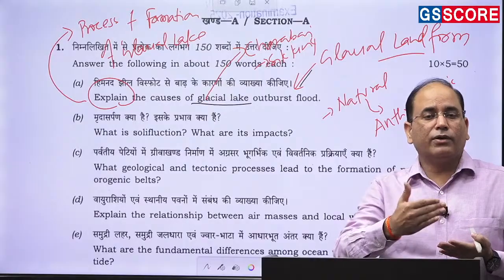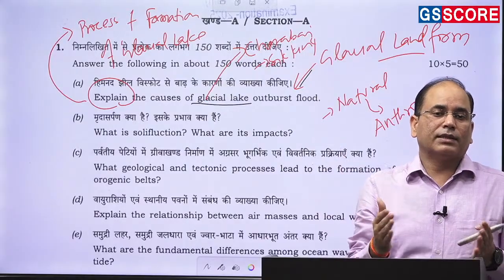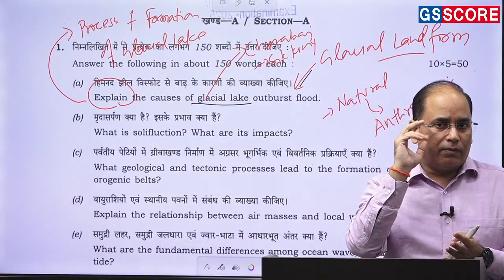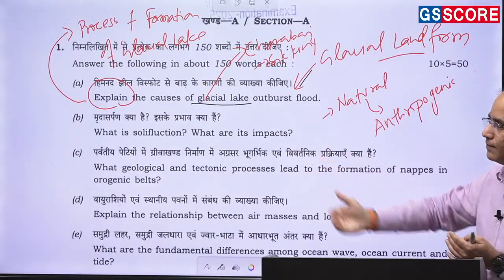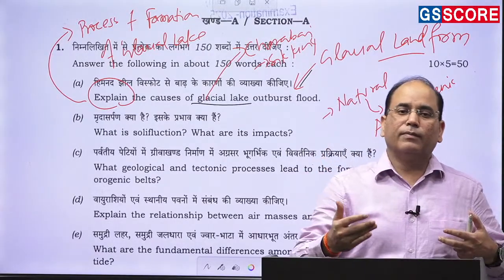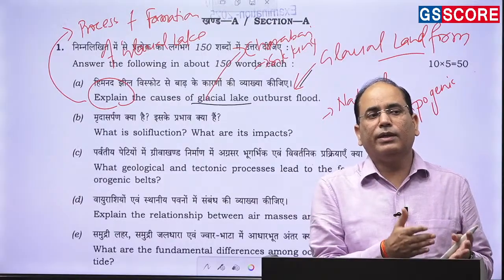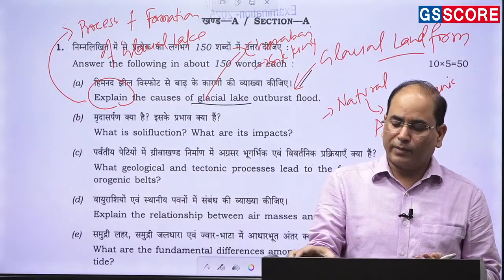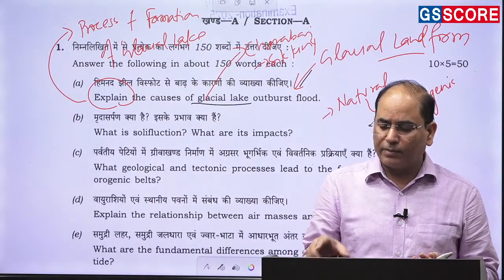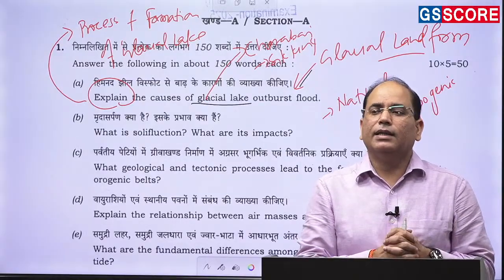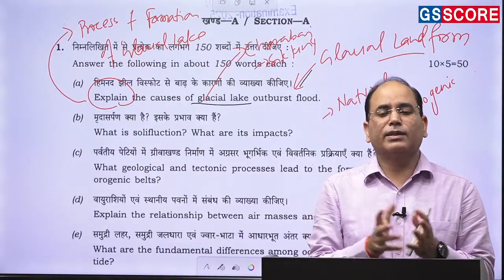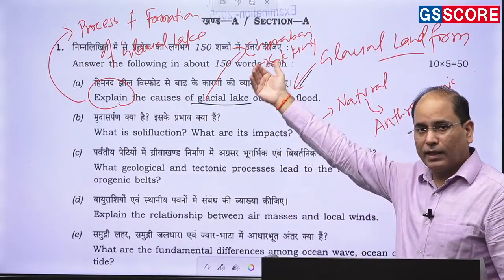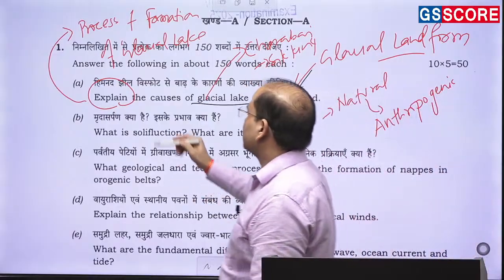So you need not write all the processes, all the types of glacial lakes that are forming, but it is important for you to write in the introduction and convey this message to the examiner that look, I am aware not only about the contemporary things, about the recent phenomena. तो केवल ऐसा नहीं कि recent phenomena जो आपकी है उसी से I am having the idea. Even I am also having the information that how this glacial lake forms. तो आपको उसे theoretical part से connect करना पड़ेगा and then give the examples.